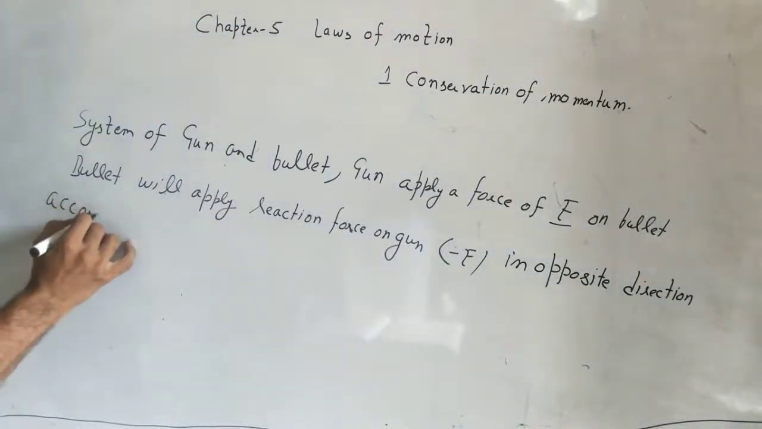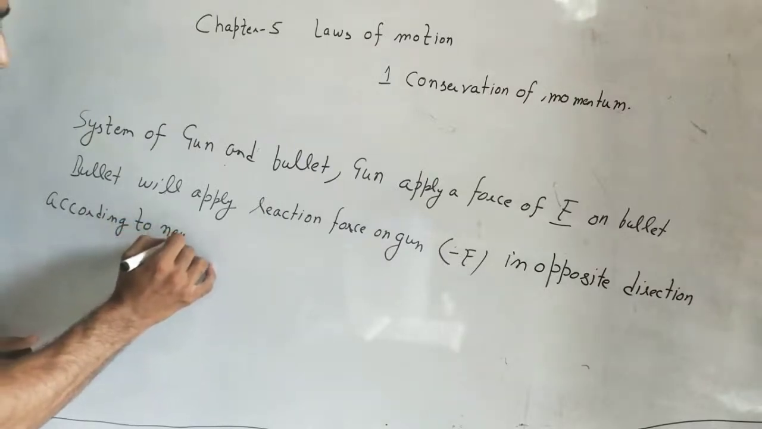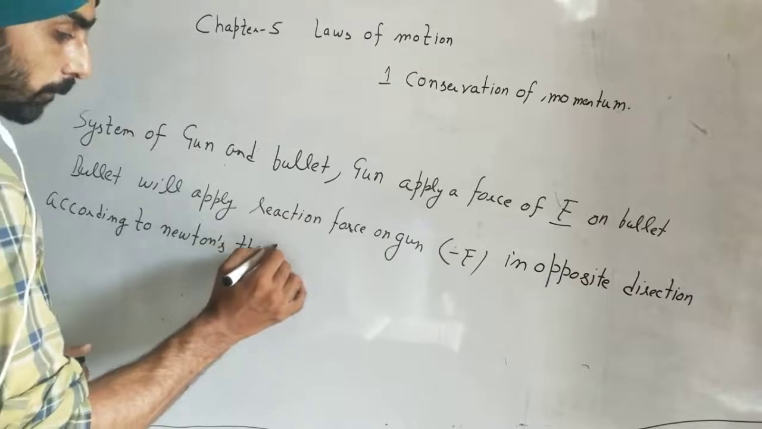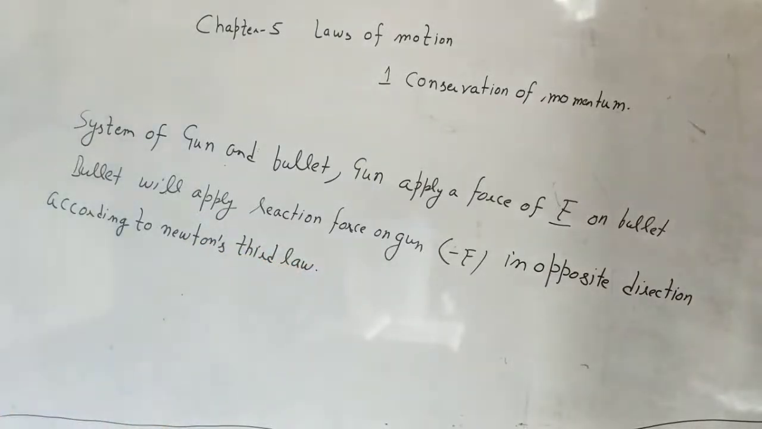So according to Newton's third law, there is a system of a gun and a bullet. The gun is applying a force of F on the bullet. The bullet will apply a reaction force on the gun, minus F, in the opposite direction according to Newton's third law. So this is the concept.